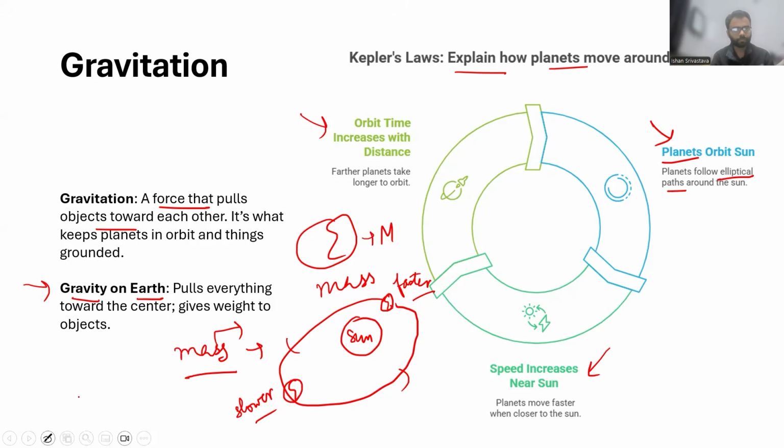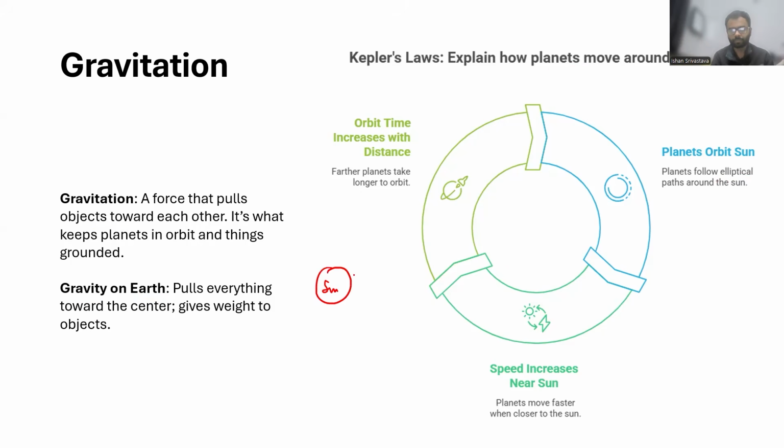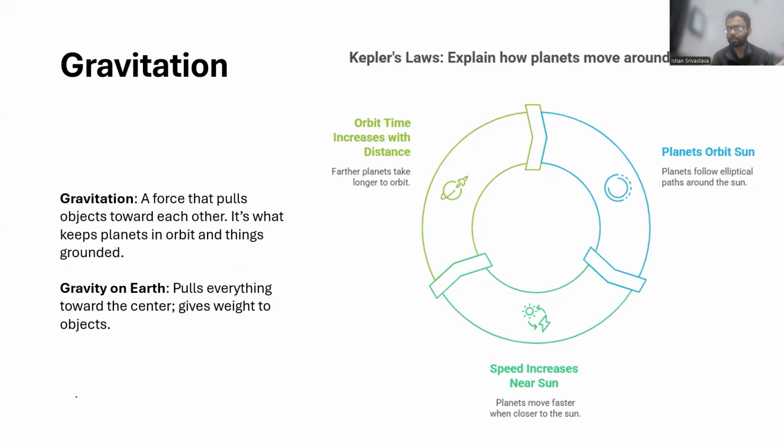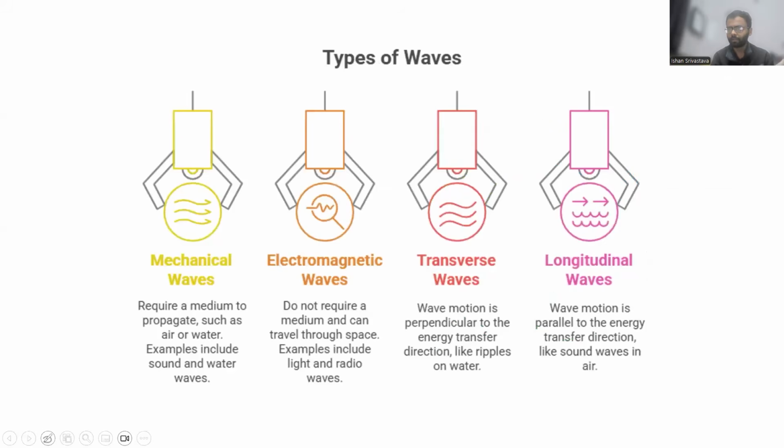So what this means is, if you have the sun here and you have a planet like this and you have another planet like this, obviously this planet is going to take longer to orbit the sun, right? That is the meaning of orbit time increasing with distance. So these are the three laws that are explaining the planetary motion. They are called Kepler's laws of planetary motion, right? So just keep these basic ideas in mind, right?